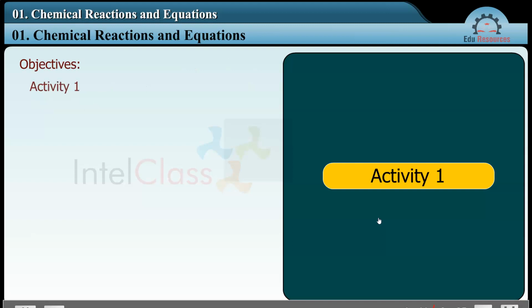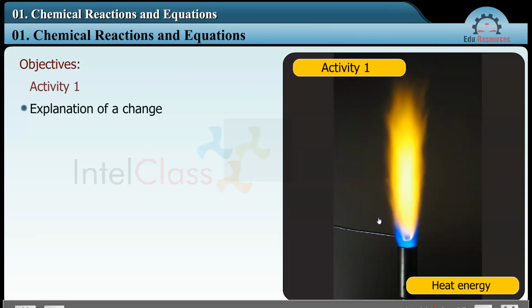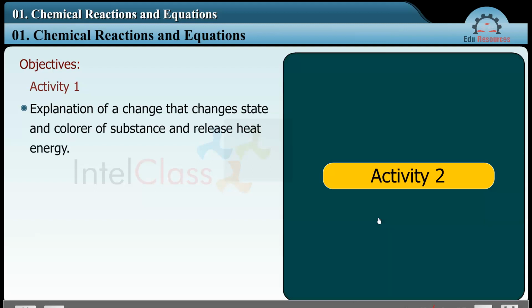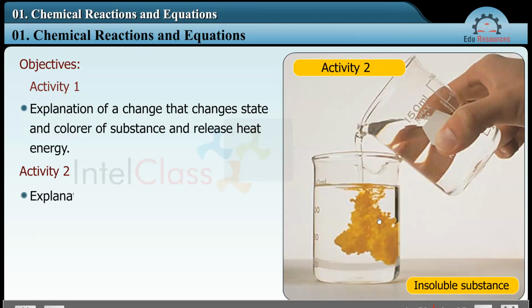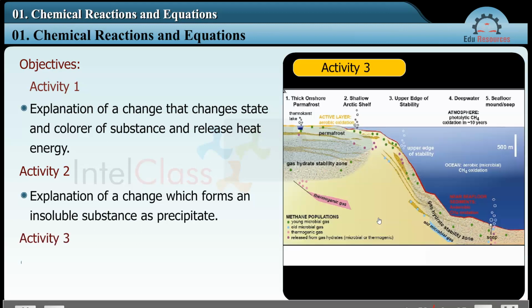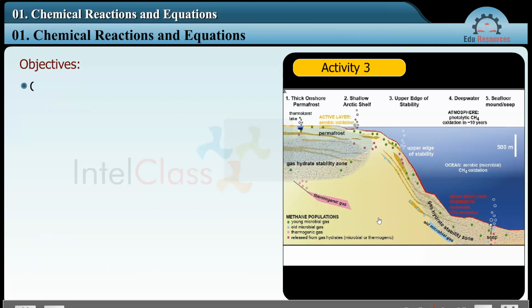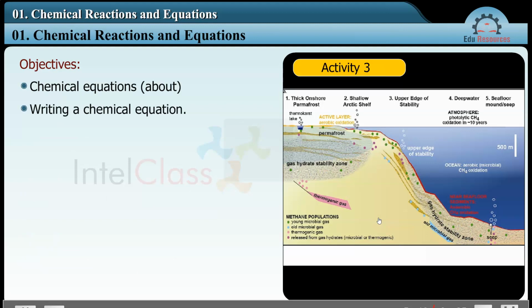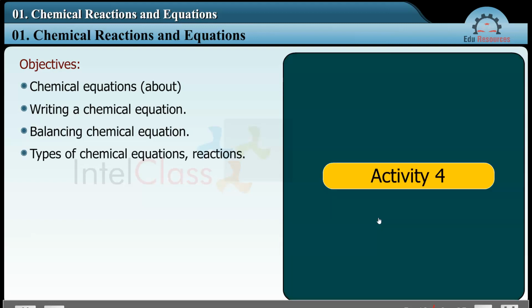Objectives. Activity 1. Explanation of a change that changes state and color of a substance and releases heat energy. Activity 2. Explanation of a change which forms an insoluble substance as a precipitate. Activity 3. Explanation of a change that liberates gas. Chemical equations. Writing a chemical equation. Balancing chemical equations. Types of chemical reactions.